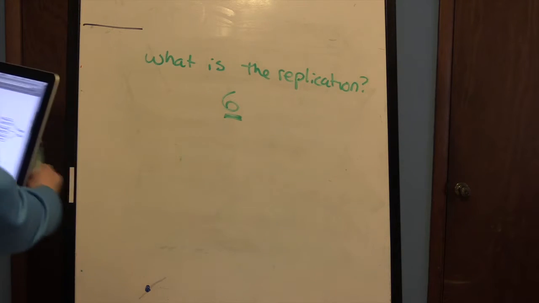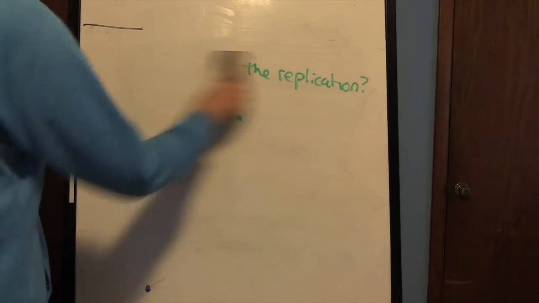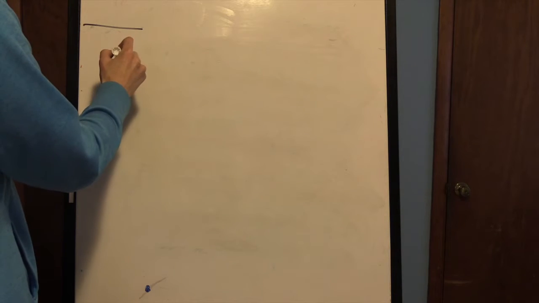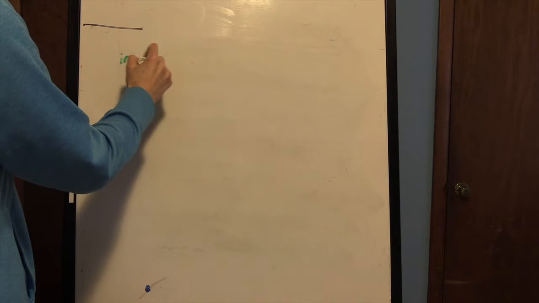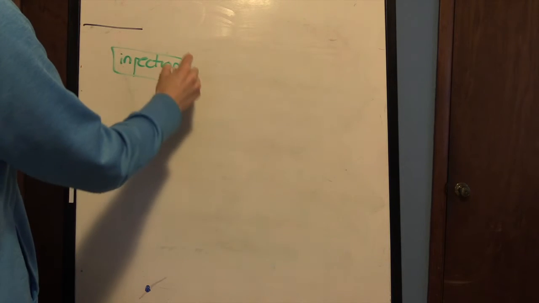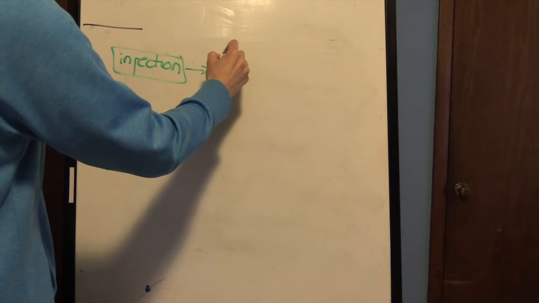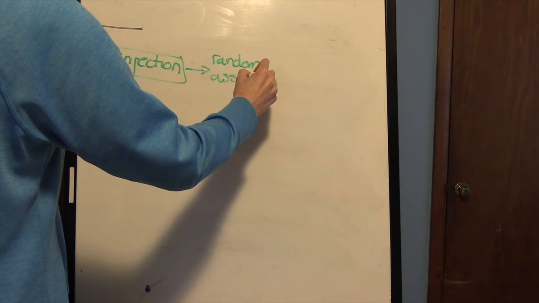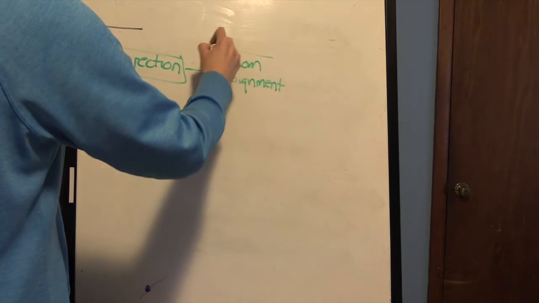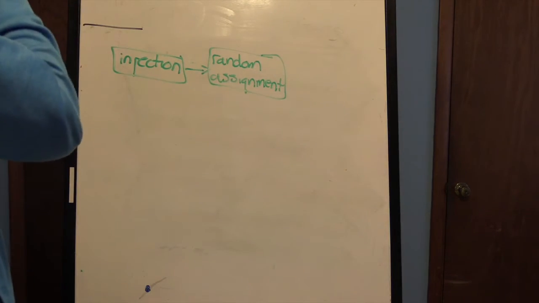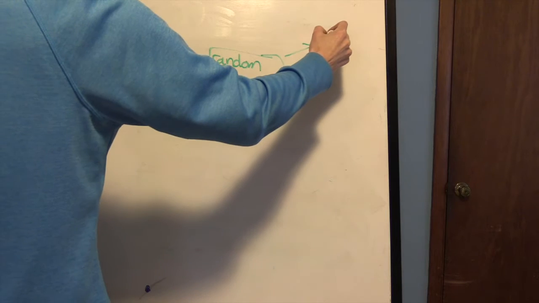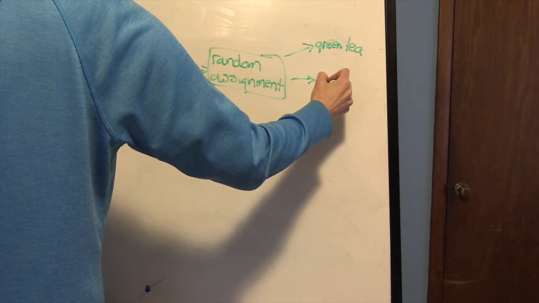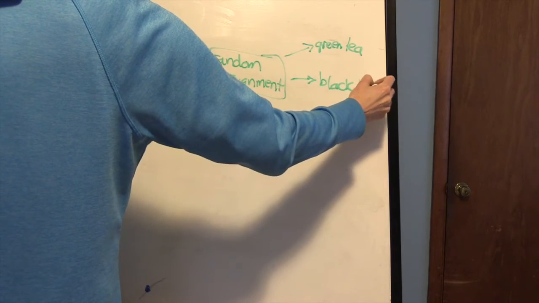Then it says make a flow chart to give a visual representation. So we start with the injection. Okay. Then we have the random assignment. Okay. And what are they randomly assigned to? Green tea, black tea, placebo.